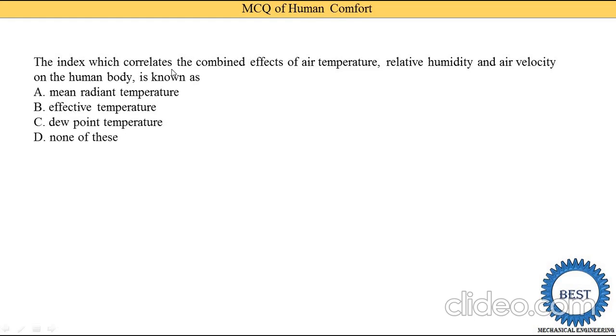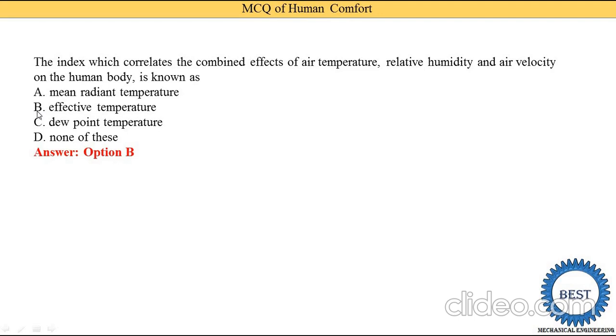Okay, so human body comfort does not depend on only one factor. It depends on the air temperature, relative humidity, and air velocity. The combination of these three effects gives one correlation, and it is known as the effective temperature. So option B is the correct answer.